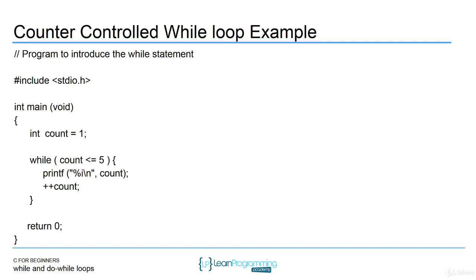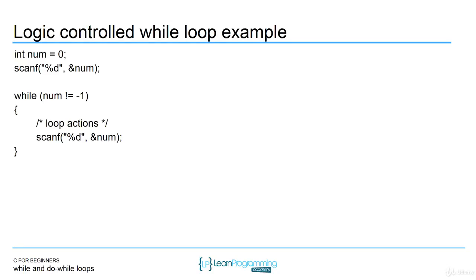Once count is equal to 6, it's going to jump out of the loop and it's not going to execute any more statements in the body. So you should be thinking in terms of the for loop. It's just the loop control variable, and the modification of the loop control variable is not in the declaration of the actual loop. It's not all in one line like it is in the for loop.